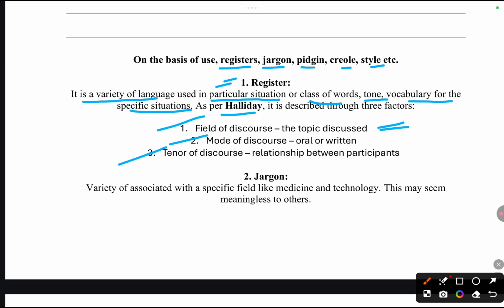Mode of discourse means in which mode you are going to discuss the things, that is either oral or written, and on the basis of that you are going to use the register. Then tenure of discourse: the relationship between participants.